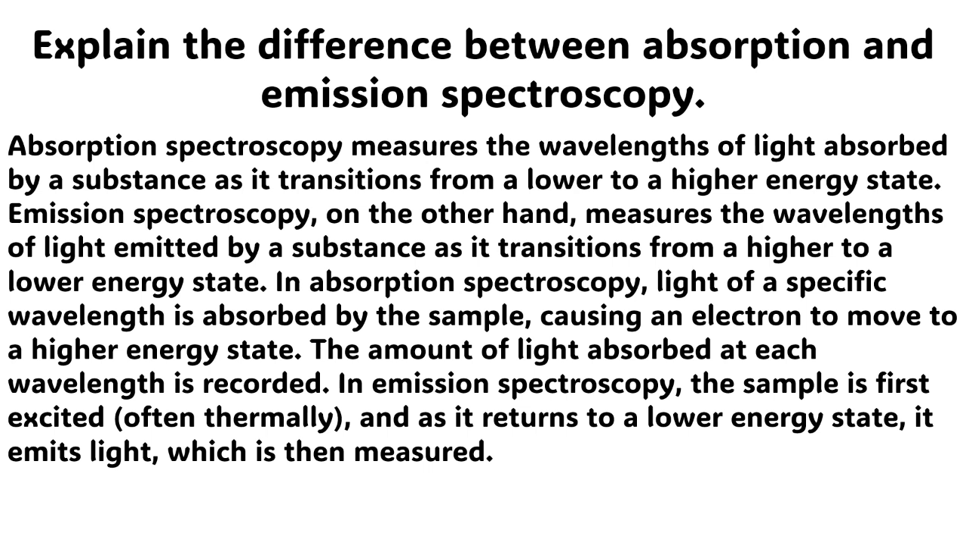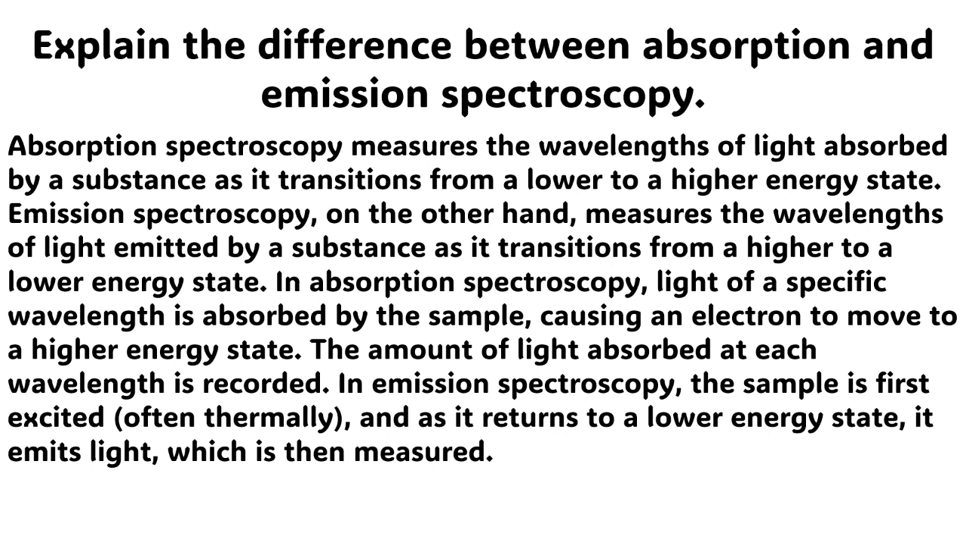The next question is, explain the difference between absorption and emission spectroscopy. The answer to this question is very simple. Absorption spectroscopy measures the wavelengths of light absorbed by a substance as it transitions from a lower to a higher energy state. Emission spectroscopy, on the other hand, measures the wavelengths of light emitted by a substance as it transitions from a higher to a lower energy state.